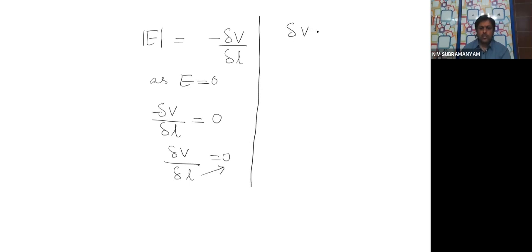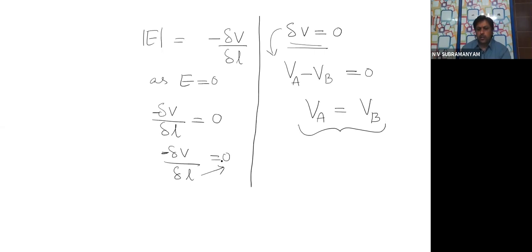Dou V, which is change in potential or potential difference, is 0. Minus sign anyhow will be gone because anyhow dou V is 0. Minus dou V is 0 or dou V is 0 means the same thing. Yes or not? That means potential difference is 0 between 2 points. Let us say VA and VB are the 2 points. Dou V denotes potential difference. VA minus VB is equal to 0. Or getting the answer, VA is equal to what? VB. That means inside the conductor,